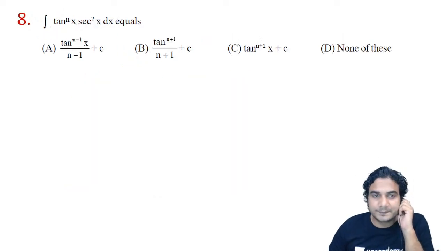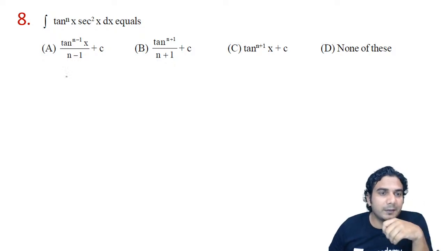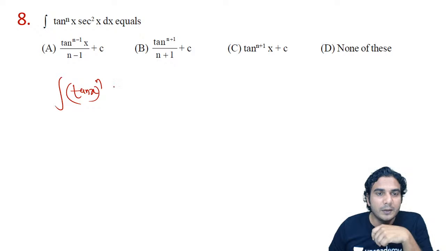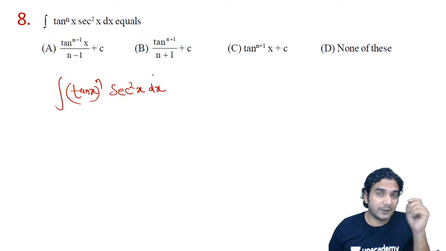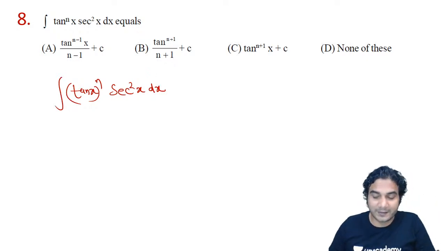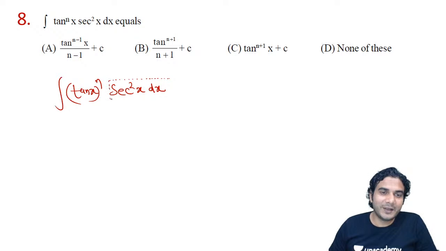Solve one more problem. Can we do it directly? Compare it. Do it fast. It is tan x raised to n into sec square x. Just focus. Whose derivative is given? That is the main point. Whose derivative is given, all right? Clearly you can see sec square is the derivative of tan, right? So this is f dash, right? And this is f raised to n.